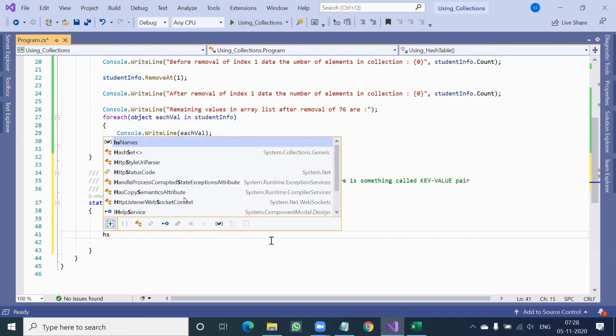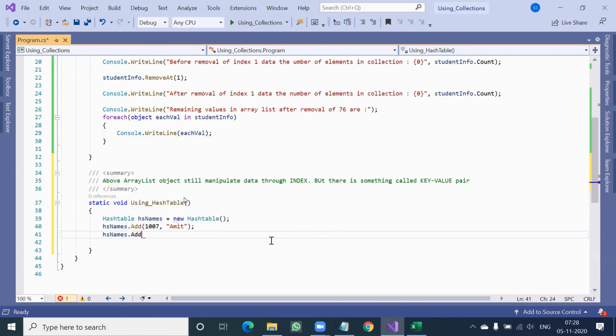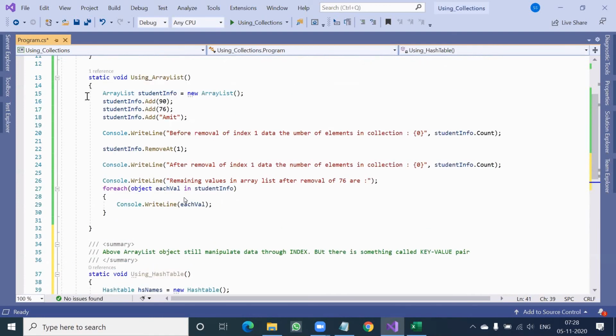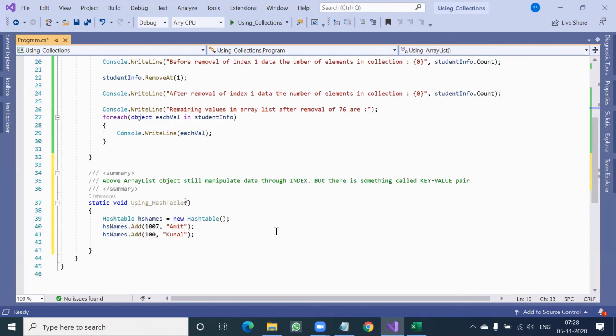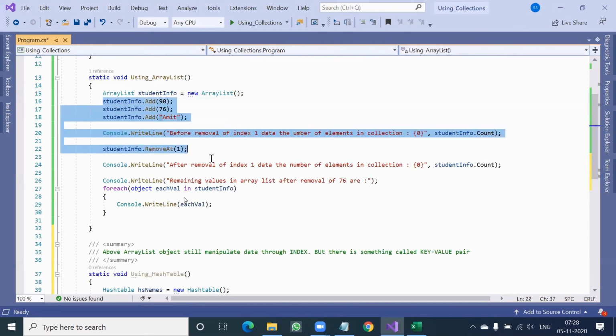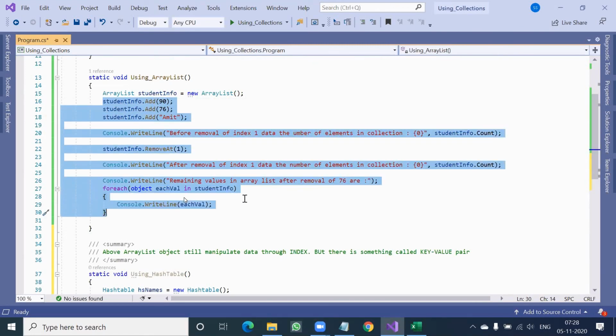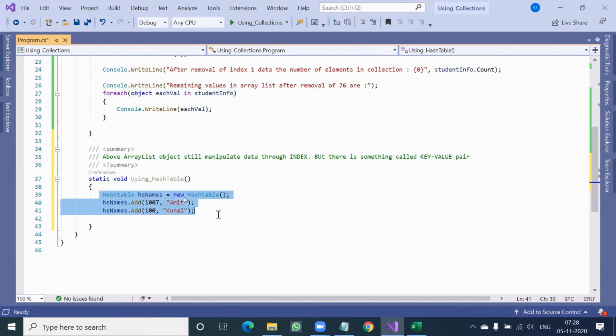Similarly, HS names, let's say one more thing. I want to say 1000 is the key and Kunal is the value. Makes sense? Key, comma, value. But in ArrayList, object, only value. That's why it was forcefully asking us to depend upon indexes only. But here it says you don't need to bother about index, whether 0 index, 1 index, 2 index, because you cannot trust it. Time to time it may change.